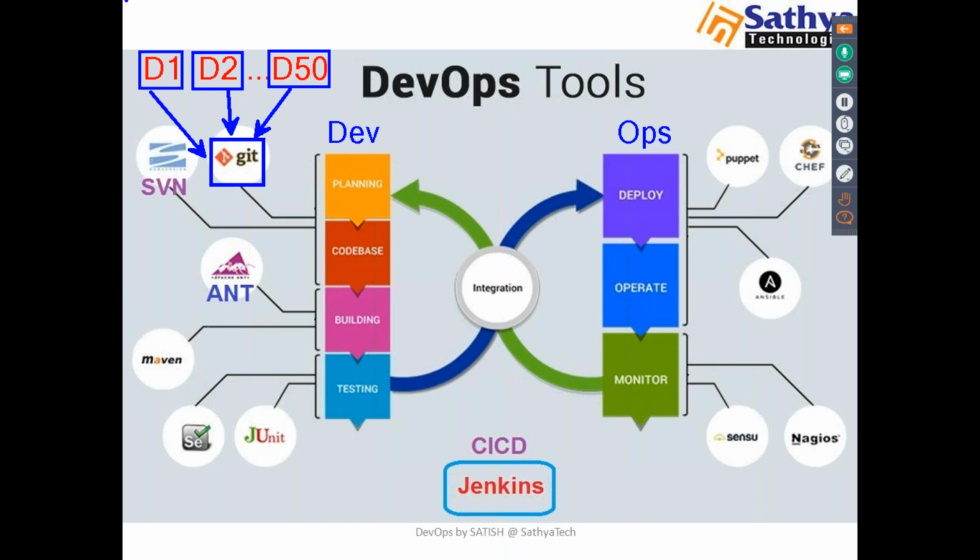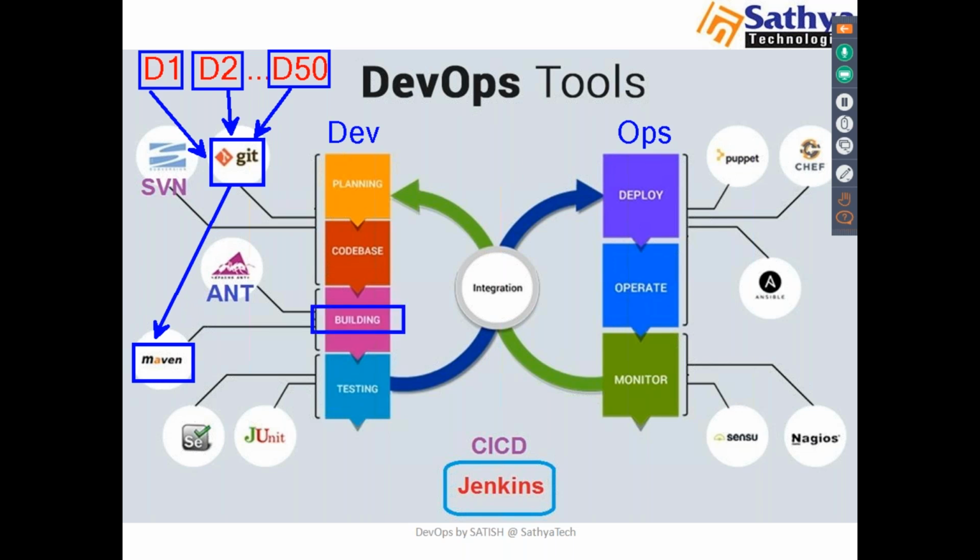Once the coding is done, we have to build this code. Can you see the build tools here, like Maven? We have multiple build tools. We can build our source code through these build tools. I will use Maven here, and with Maven I will build my source code. You can use any build tool, like Maven or Gradle.